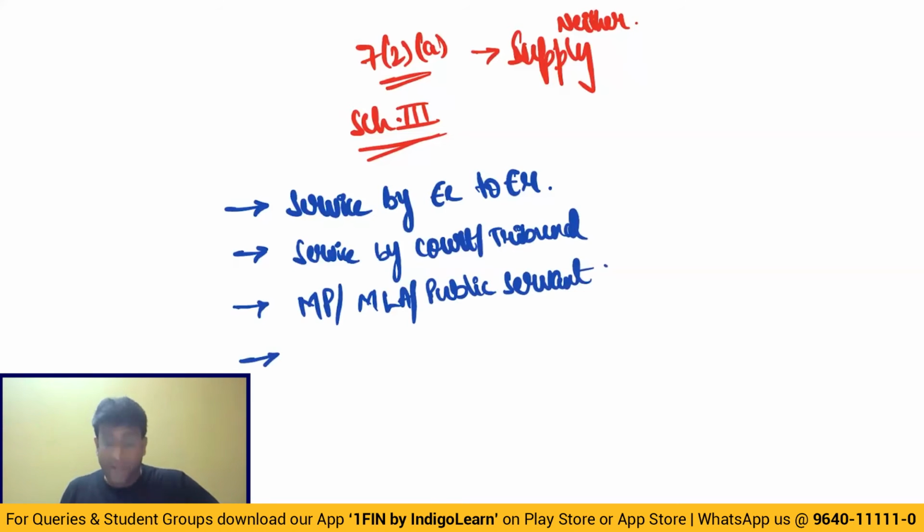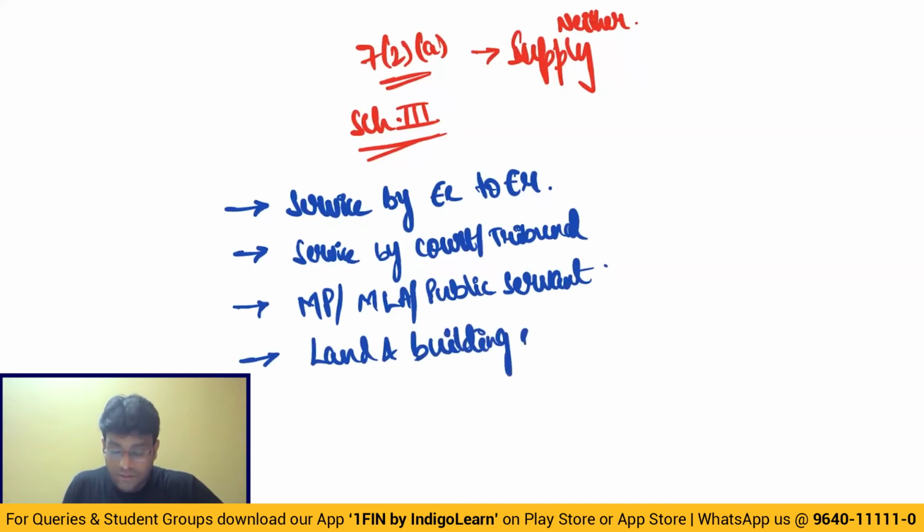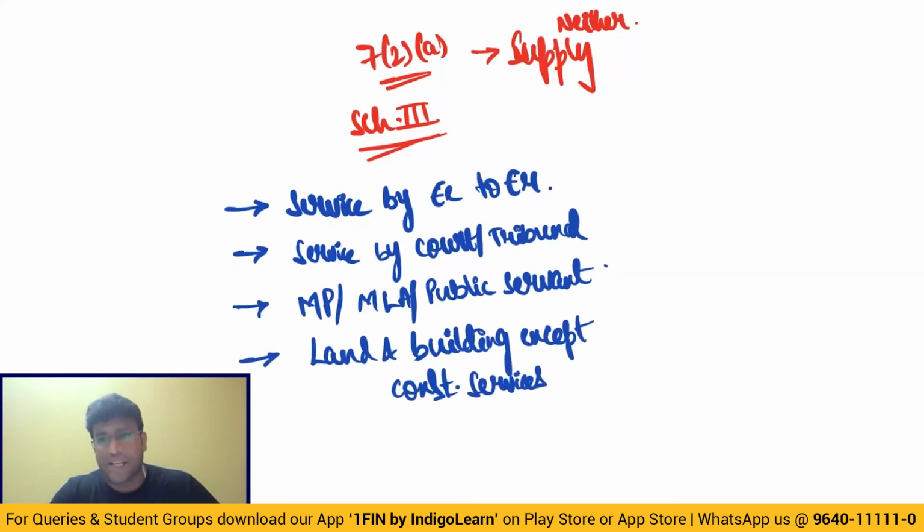Next, my dear friends, sale of land and building, except construction services. Let me make you recall an interesting point that we all know, my dear friends. That is, in case of construction services, GST will apply even if a single rupee is received prior to issuance of occupancy certificate or completion certificate.